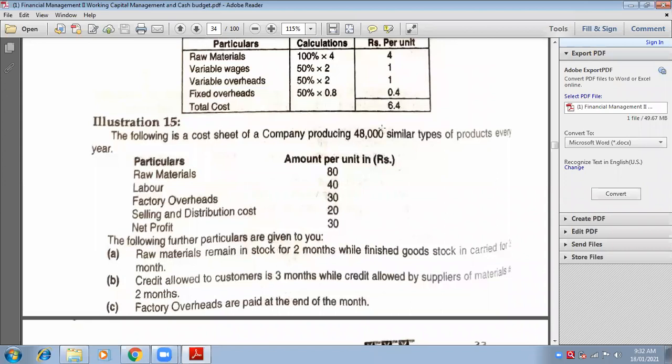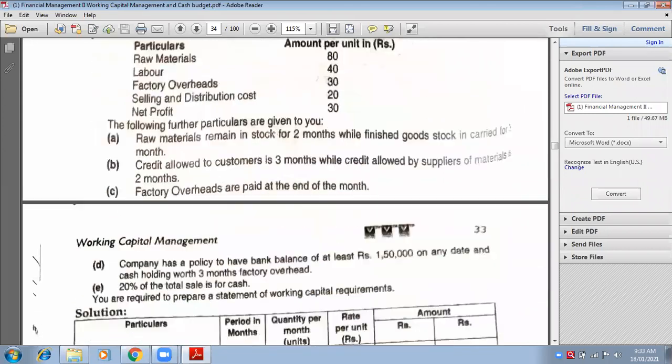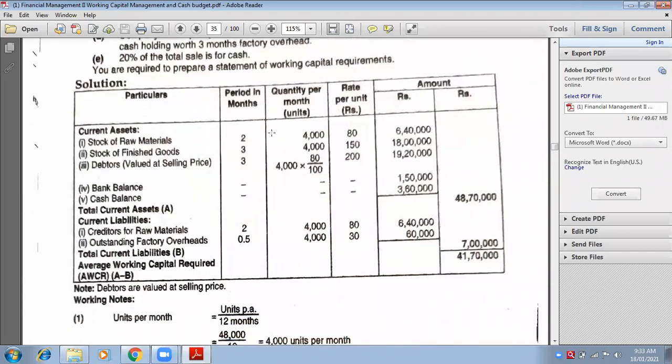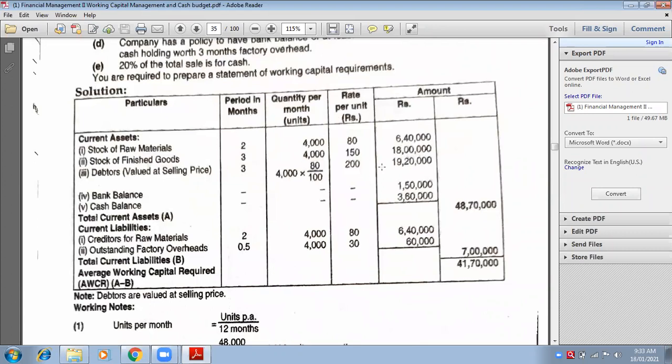And also make a working note of how did you calculate 200 per unit. Okay. So selling price is 200 per unit. So with the help of selling price, we have calculated debtors. So what is the amount of debtors? Final amount? 19 lakh 20,000. Yes, very good. 19 lakh 20,000. Very good.